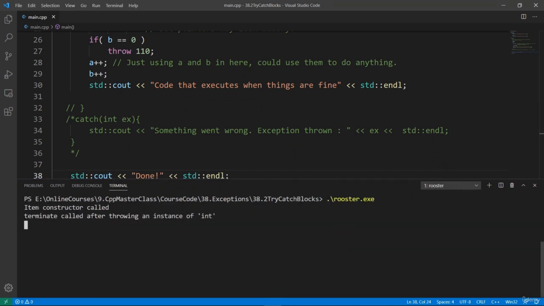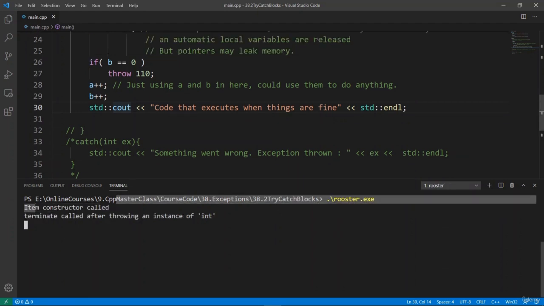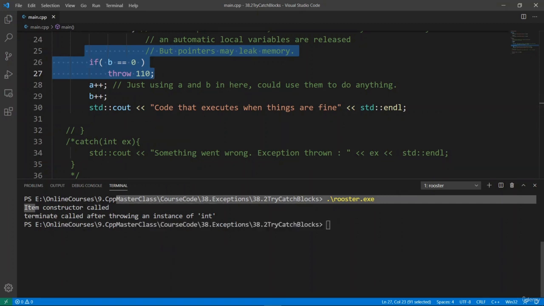And you're going to see that we're going to call the constructor. And our program is going to crash because this exception here wasn't handled. Let's try and run it again to really help you see this. We're going to run Rooster. If we run this, we're going to see that we create our item object. Then we're going to throw the exception, and our program is basically going to crash. You see, terminate called after throwing an instance of int.